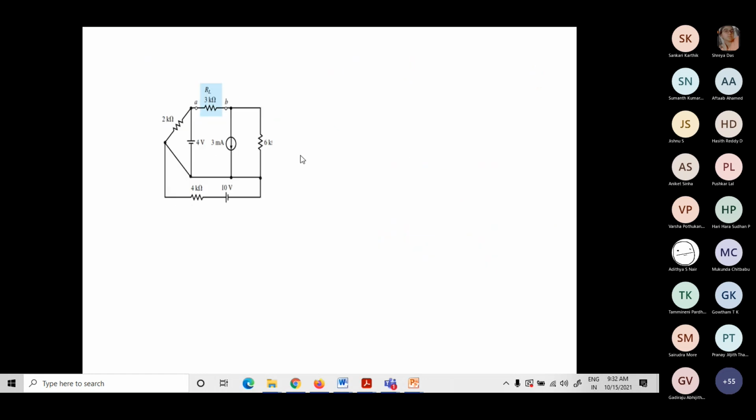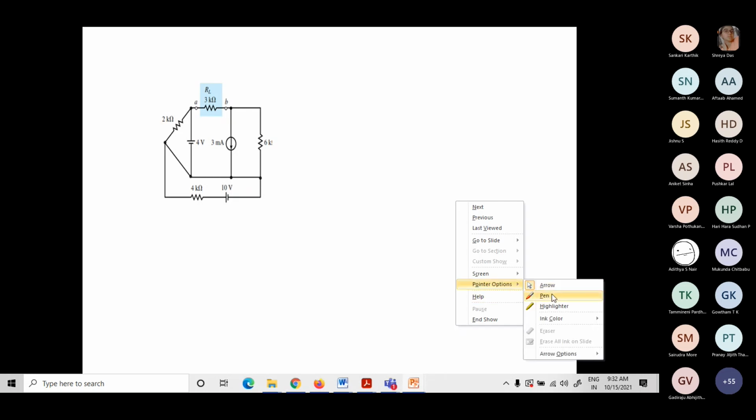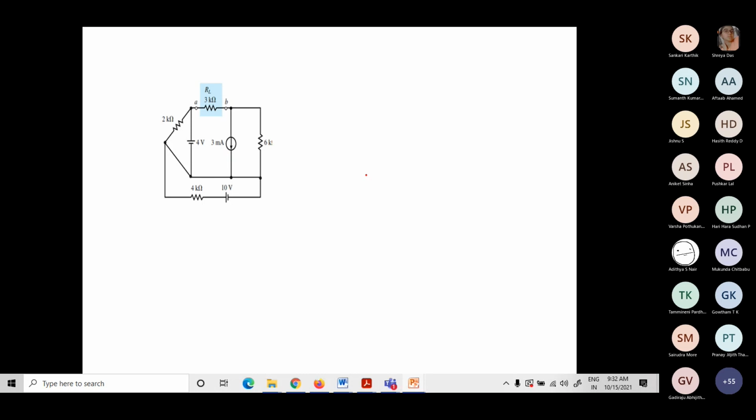Now this question, can you try? This is a little tricky. Not tricky, you can do it easily. Just give a try at this network. Here it is not easy to redraw because this is not a reference node. I have a resistor here. By tilting and all, it's not easy, but still we can give a try at redrawing this.